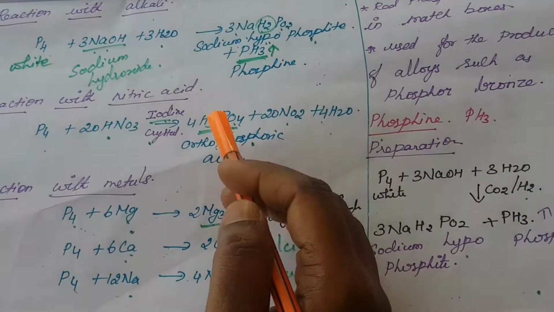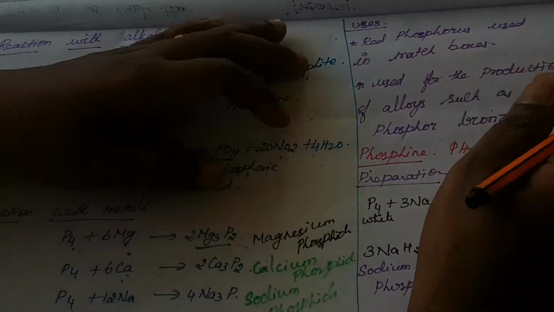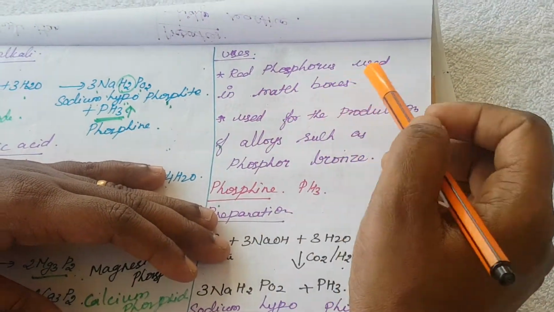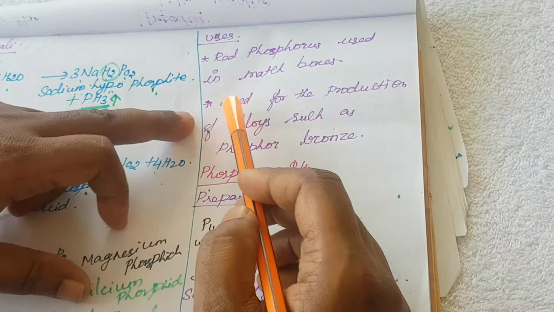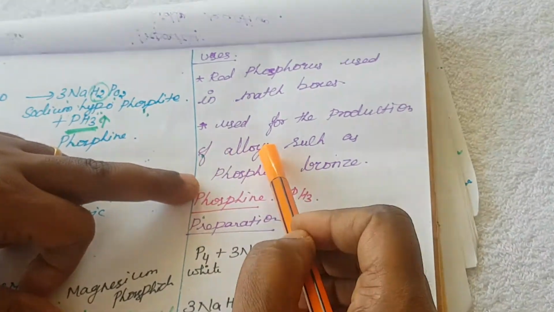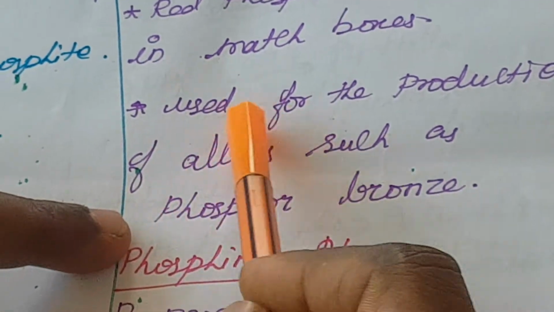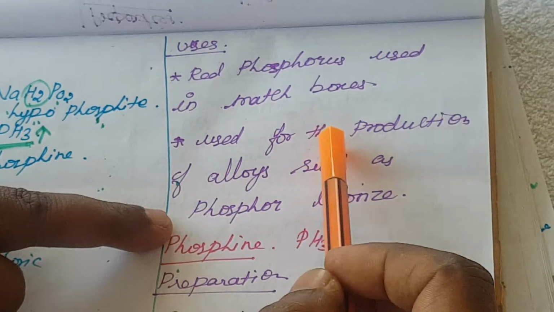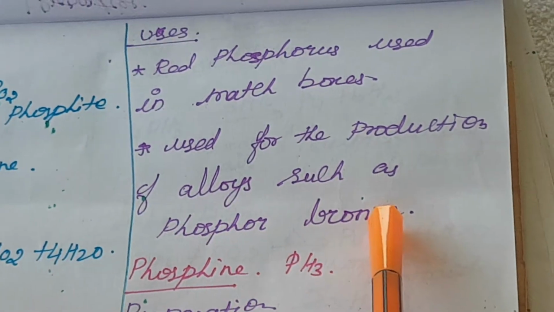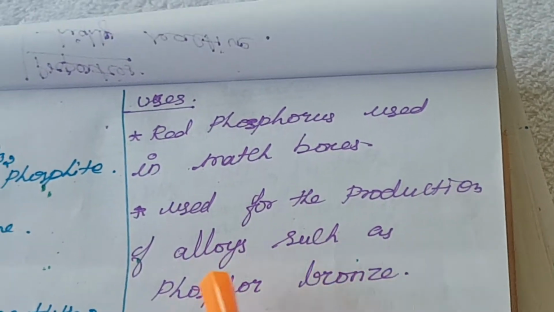Next one is, what are the uses of phosphorus? Red phosphorus is used in matchboxes, we already know that. Red phosphorus is used in matchboxes and the fire industry, and another use is the production of alloys such as phosphor bronze. That is what is meant by alloys: different metals are combined together to form a metal, so that is called an alloy. Red phosphorus can be used in the manufacture of phosphor bronze.